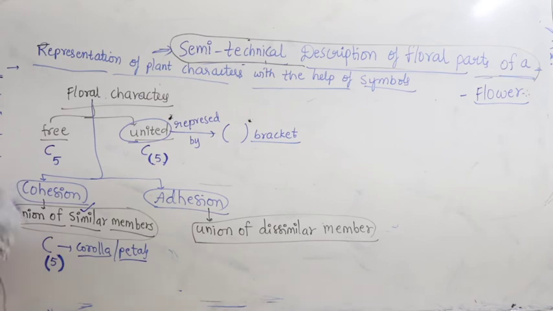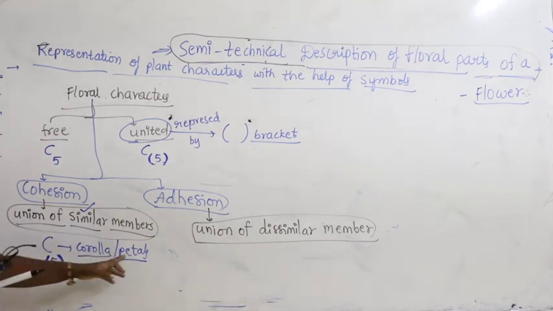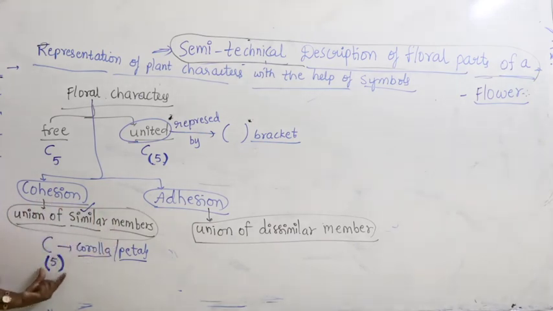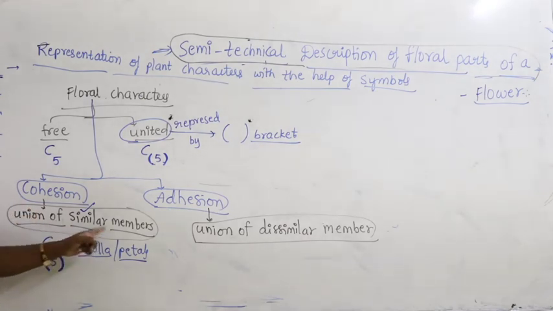One petal is fused with another petal, and they are all nothing but petals, similar members. Here all 5 petals are joined, one attached with the other. That's why I kept it in the bracket. When similar members are fused, it's called cohesion.